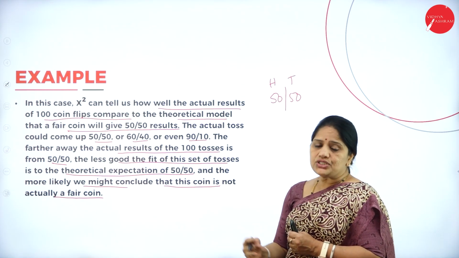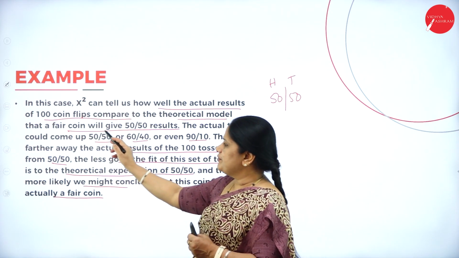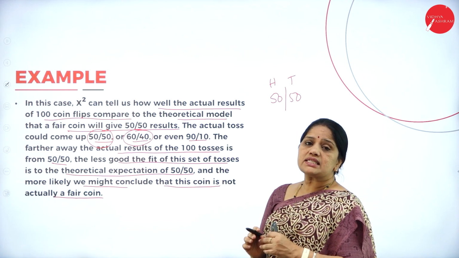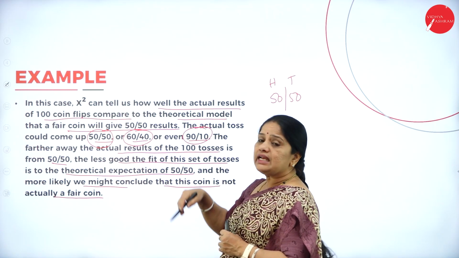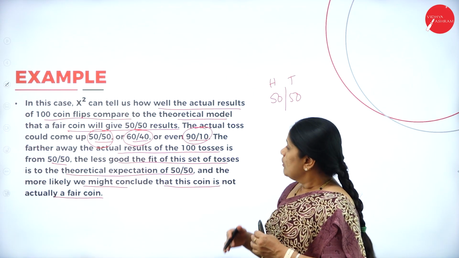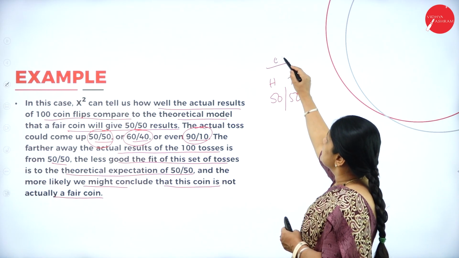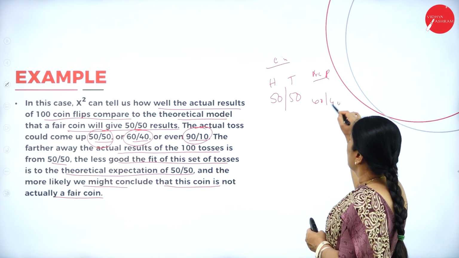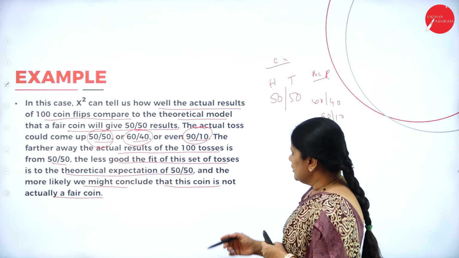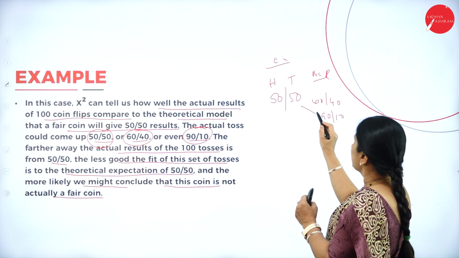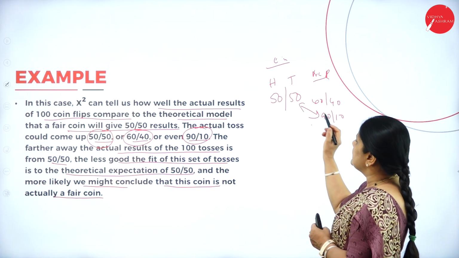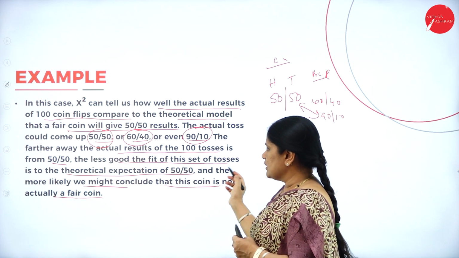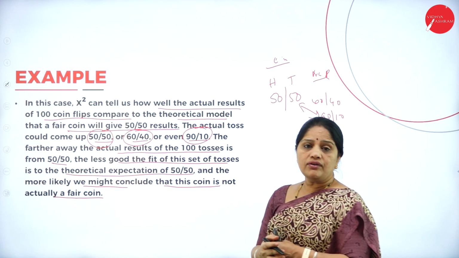But when we actually toss the coin, we may get a 50-50, that is 50 heads, 50 tails, or we may get 60 heads and 40 tails, or it may be 90 heads and 10 tails, etc. So this is the expected result, but the actual result will be something else. So it may be 60-40 or 90-10, etc. So we have to compare what is the actual with the expected. The less good the fit of this test set of tosses is to the theoretical expectation of 50-50.